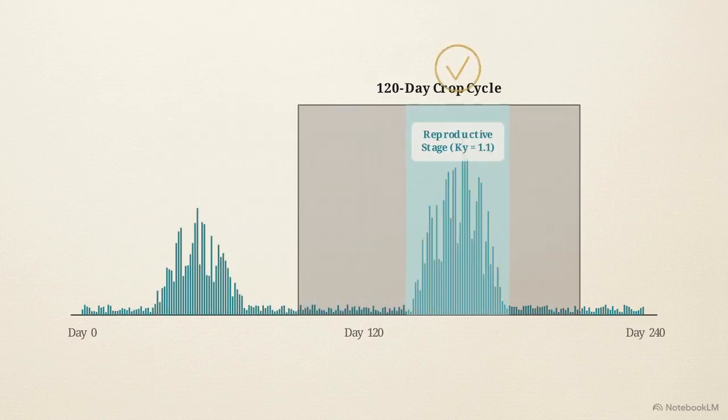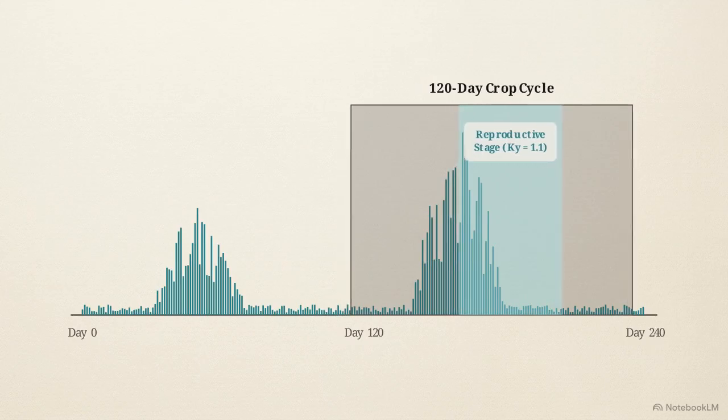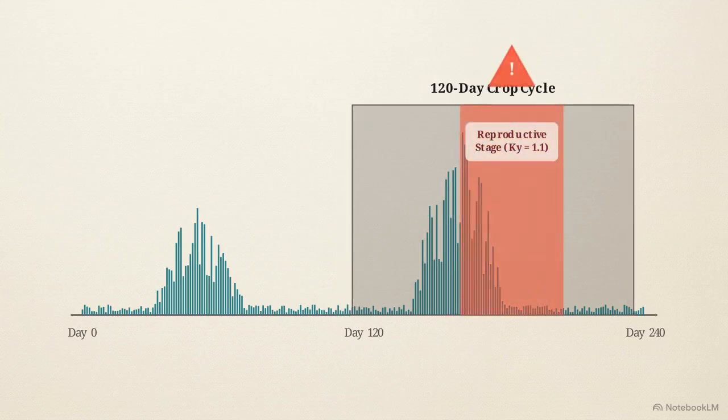The goal is to slide this window so that the crop's highly vulnerable reproductive stage, this highlighted section right here, lands perfectly inside the wettest weeks. A drought during this exact window ruins the harvest. One student scored an 84% by generally aiming for the wet season, but their calendar arithmetic was slightly off. They accidentally dragged the most vulnerable window right into a dry spell.